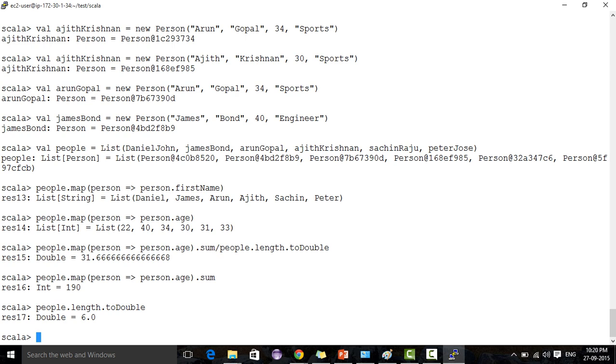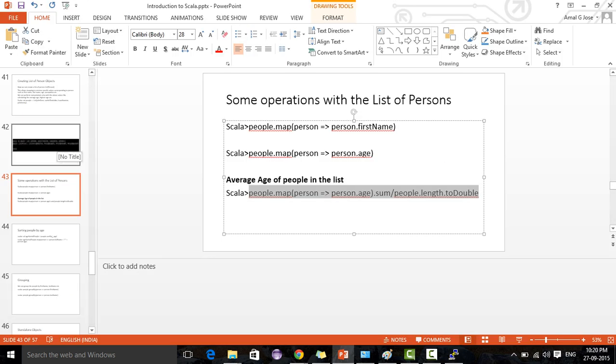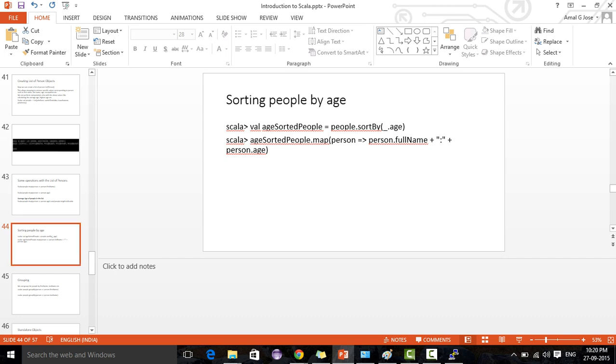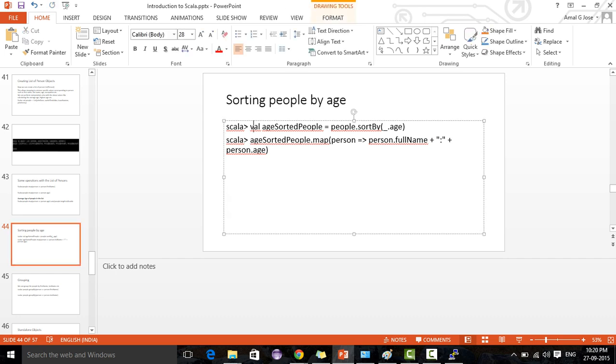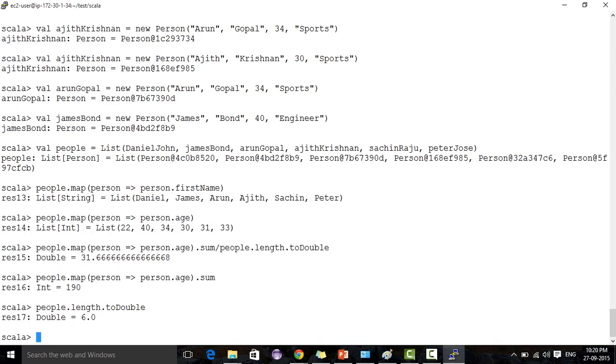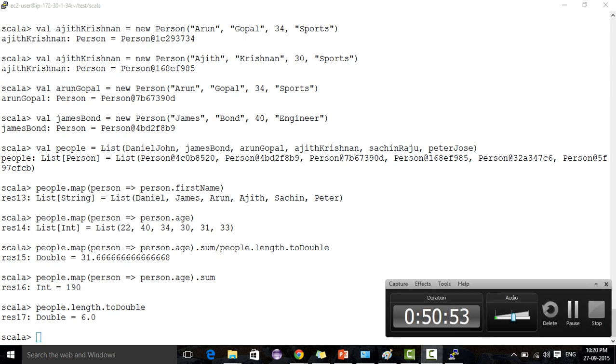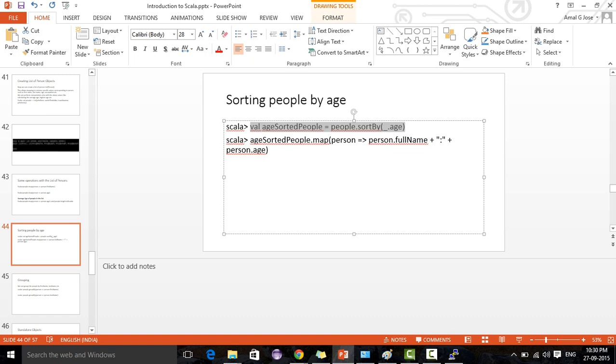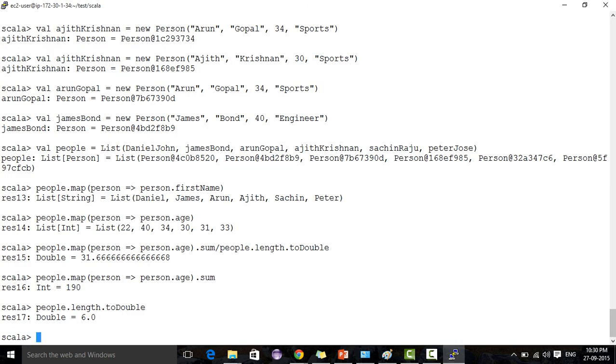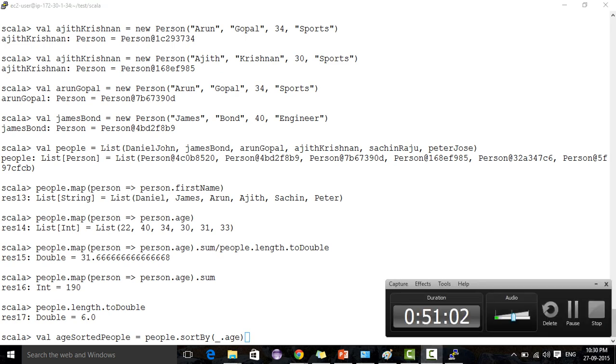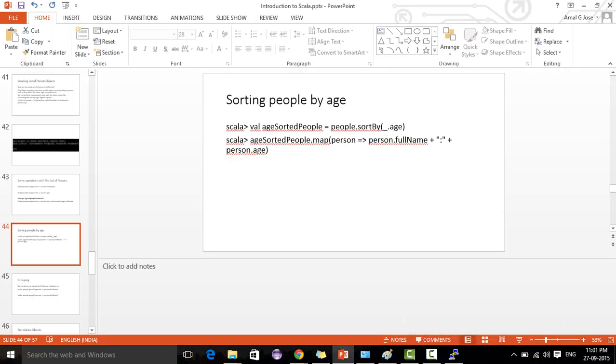Similarly, what we are going to do next is sort the people based on the age. Now we are sorting people based on the age.